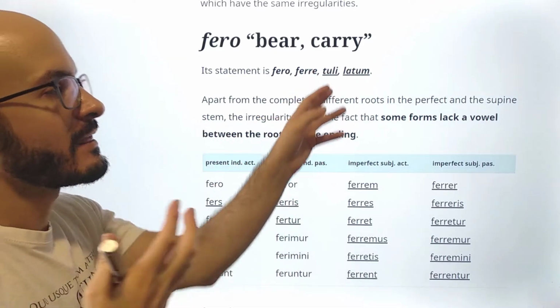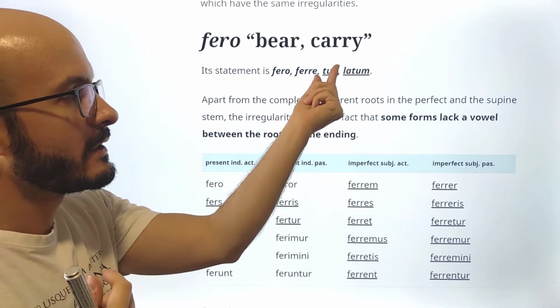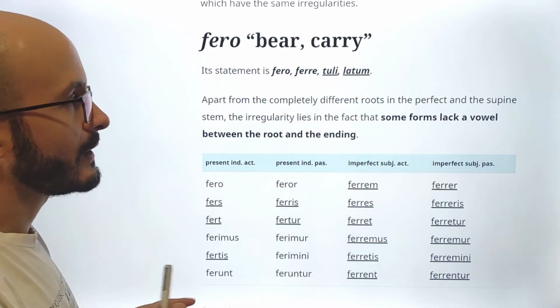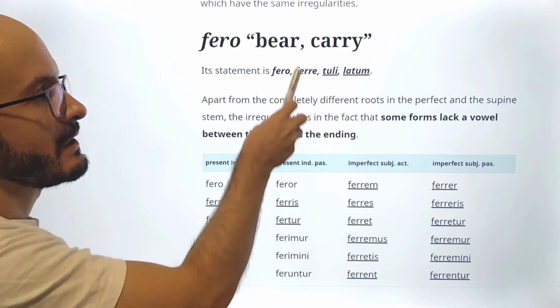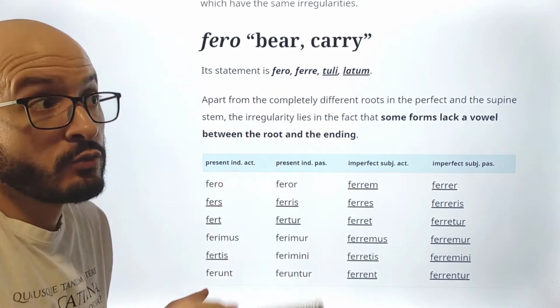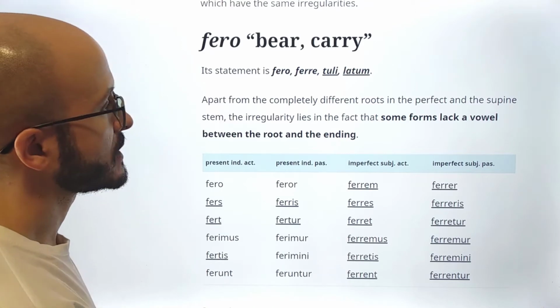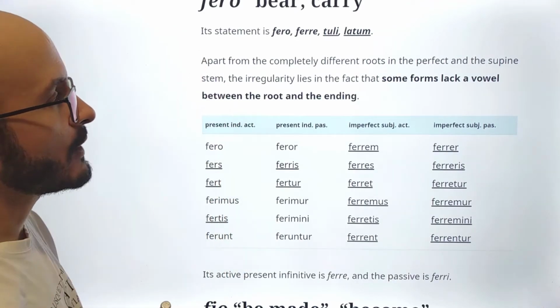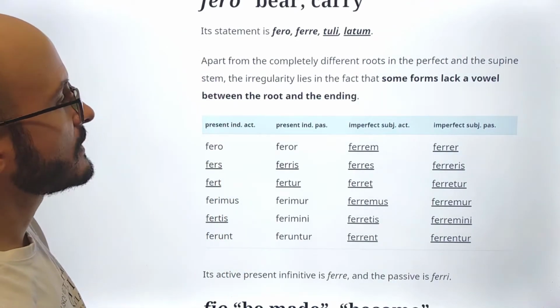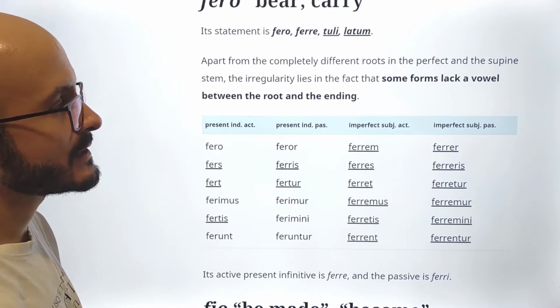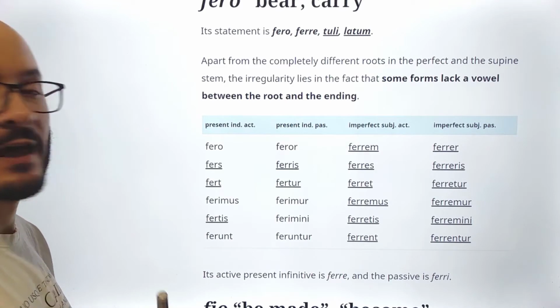There is nothing weird: we take the stem and we conjugate in a normal way. Now the irregularities here, for example, we see this ferre instead of, for example, ferere, which we would have expected. Apart from the completely different roots in the perfect and the supine stem, the irregularity lies in the fact that some forms lack a vowel between the root and the ending.